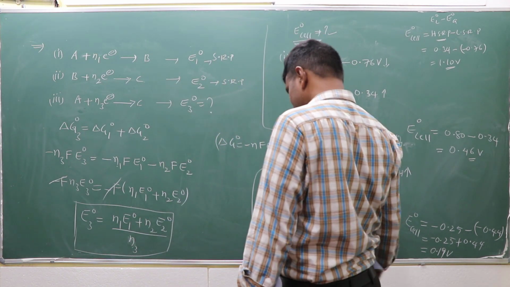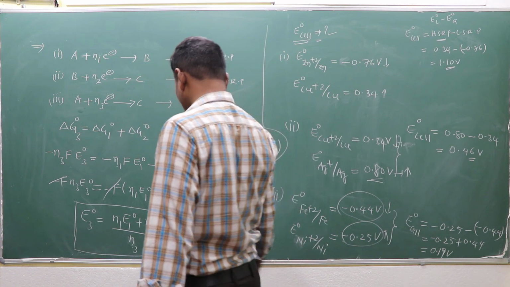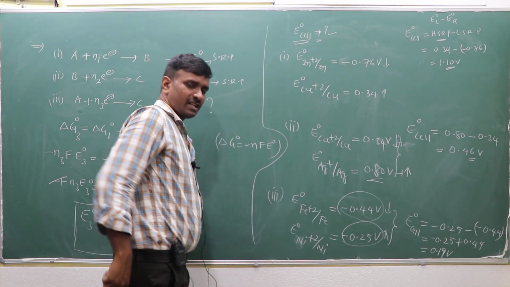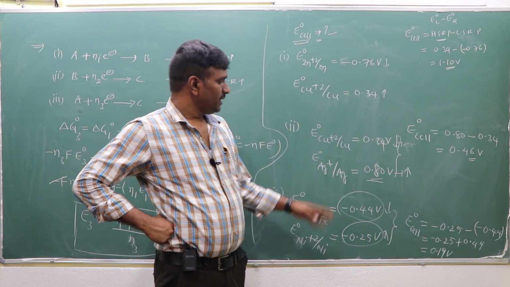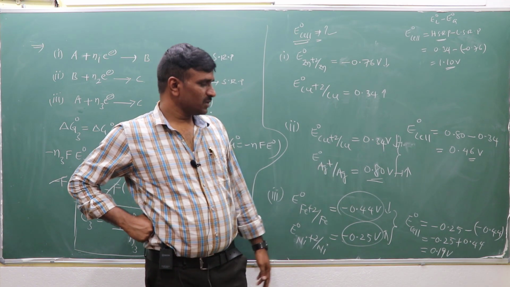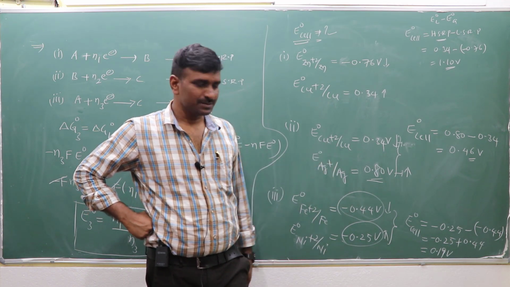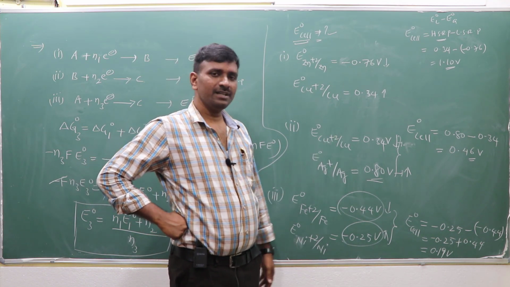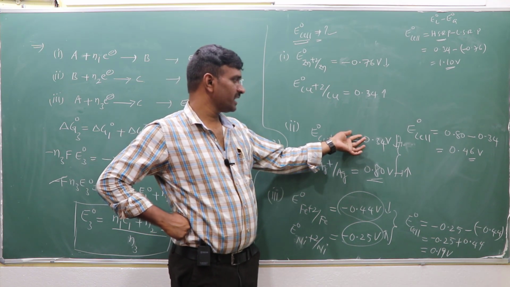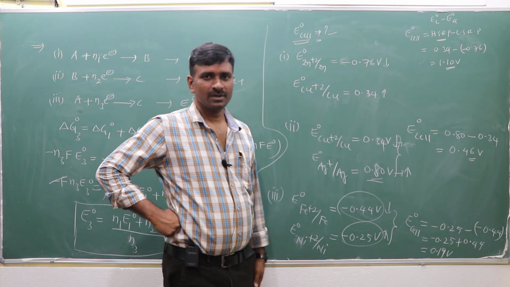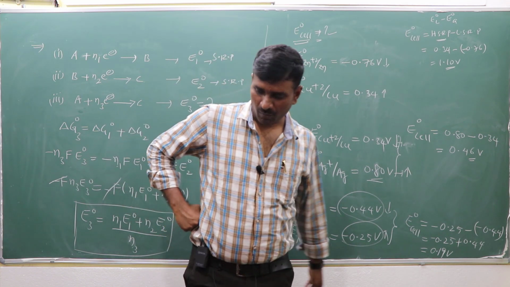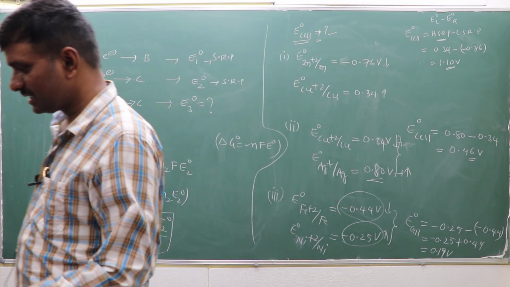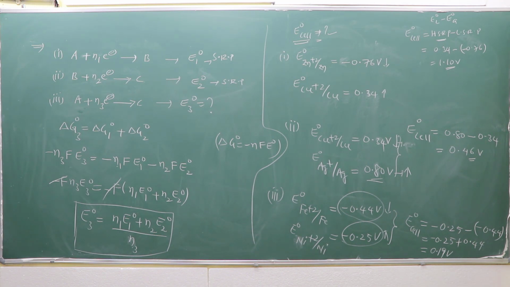Sometimes oxidation potentials are given. Instead of Cu2+/Cu, suppose Cu/Cu2+ is given, with a minus sign mentioned. Then you can convert it to the reduction potential by changing the sign again. This may happen. I will explain it in the problem-solving part while covering the Nernst equation, where a clear discussion will take place.